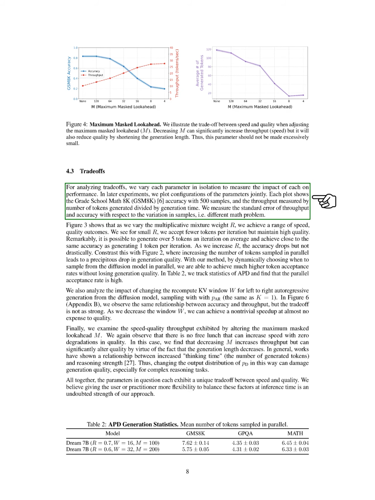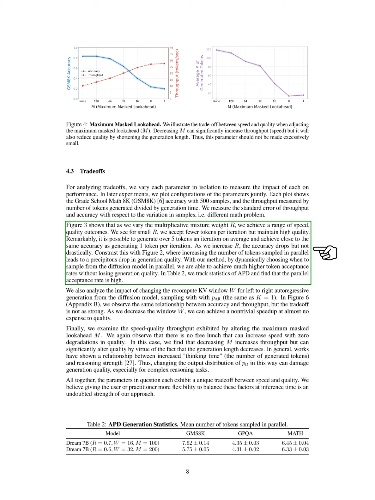To analyze trade-offs, we vary each parameter individually to see how it affects performance. We later plot the parameters together, showing the accuracy on GSM8K and the throughput measured by the number of tokens generated over time. Our findings indicate that adjusting the multiplicative mixture weight allows us to balance speed and quality. With a small weight, we generate fewer tokens but maintain high quality, achieving over 5 tokens per iteration while keeping accuracy close to that of generating 1 token at a time.